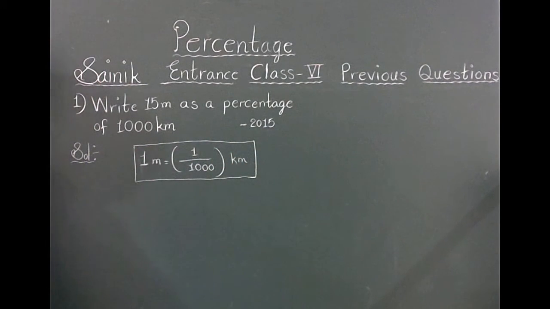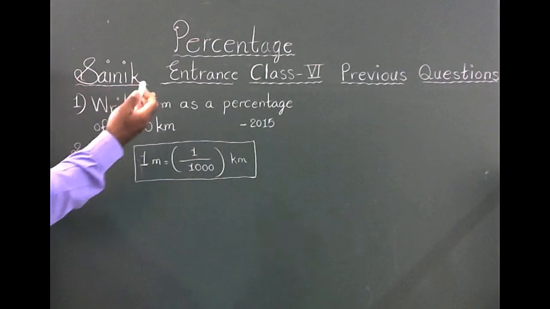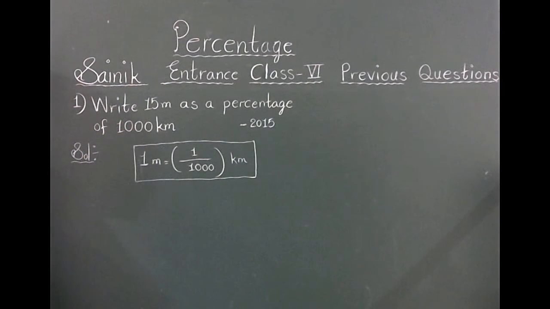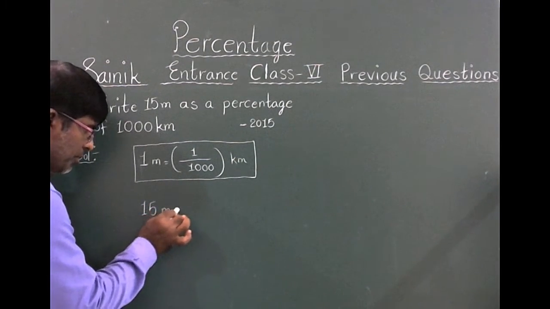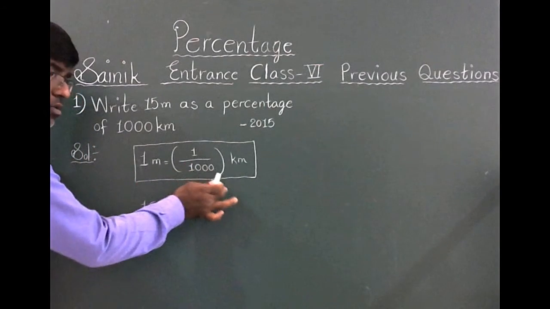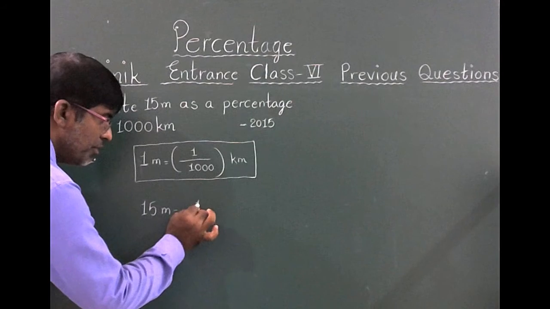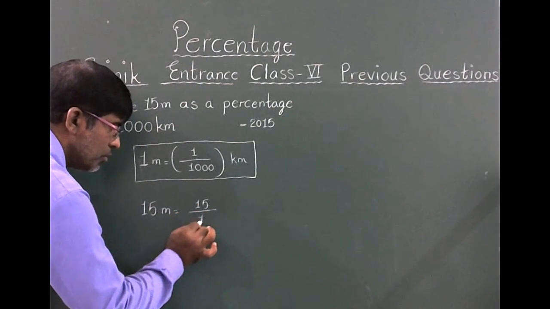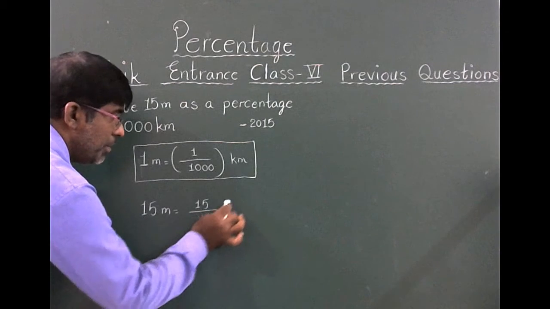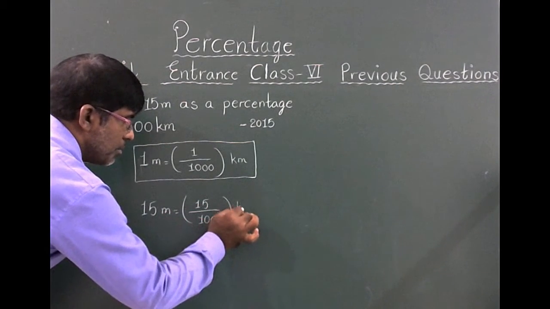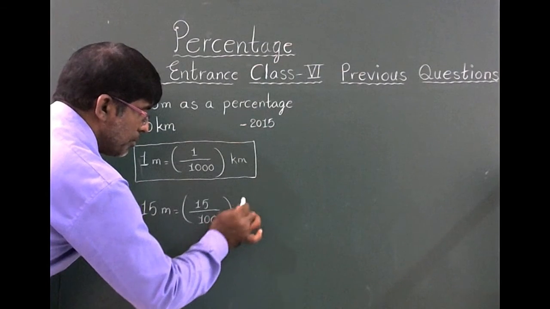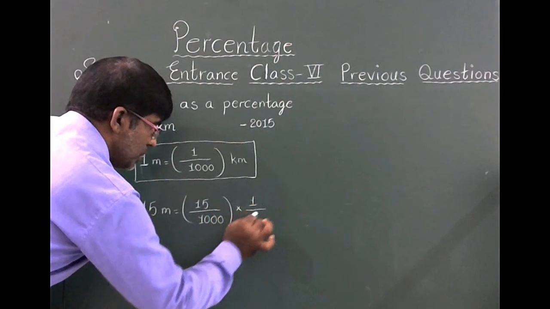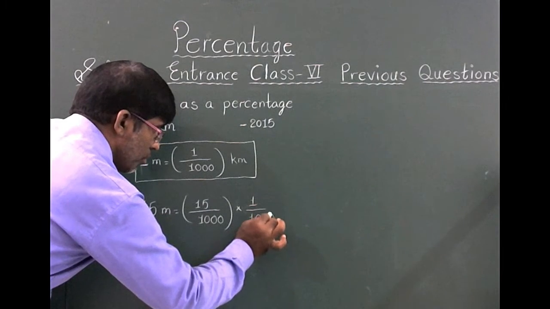So 15 meter equals 15 by 1000 kilometer. But here they are asking for 1000 kilometer, not 1 kilometer, so we multiply by 1 by 1000.